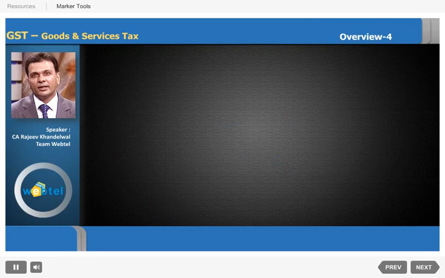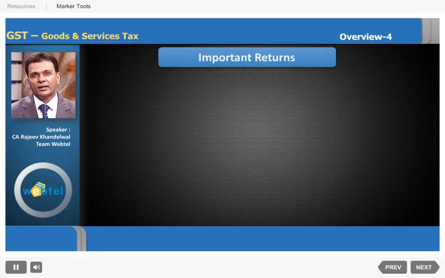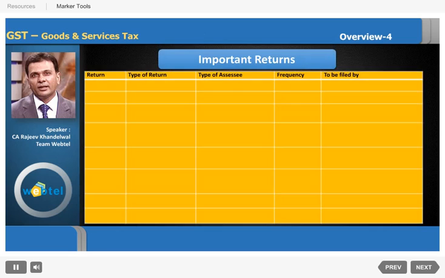Important returns. Now, what are the important returns under GST? Quite a few. Let us see. First is the GSTR1, which is the return of outward supplies or sales, which is to be filed by a regular dealer on a monthly basis by 10th of the next month.